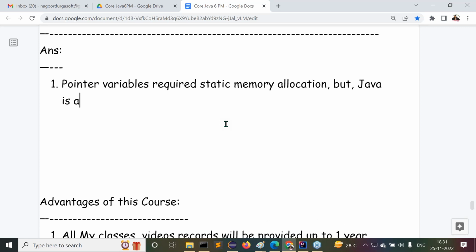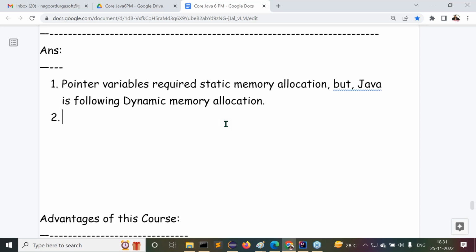But Java is following what memory allocation? Dynamic memory allocation. So pointers are not suitable in the Java programming language.